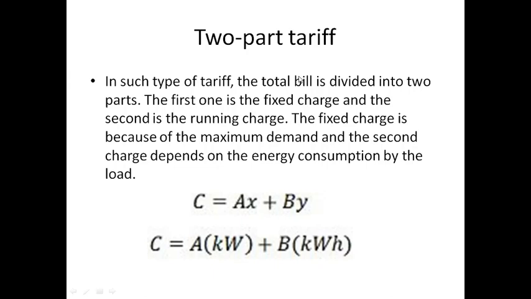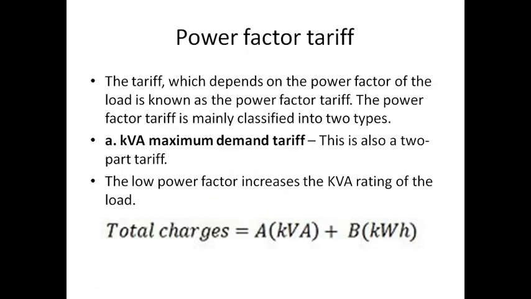The maximum demand of the consumer is not determined. Since maximum demand is not determined, there is an error of assessment of maximum demand and hence conflict between the supplier and the consumer. See, if suppose my consumption per hour is very less, then also I have to pay. This is the disadvantage of your two-part tariff.